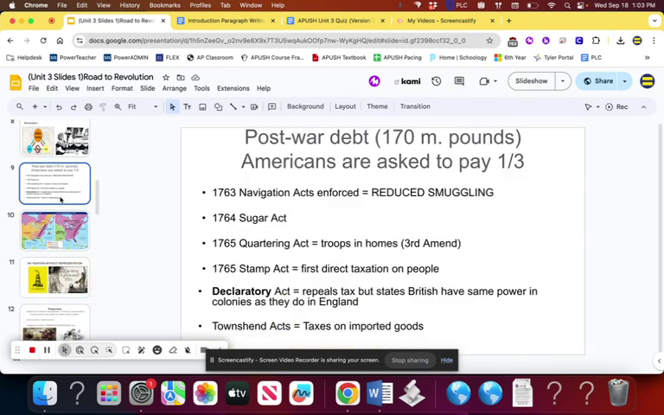Anyways, the British are in a whole bunch of debt following the French and Indian War, meaning they start levying taxes on the Americans, things like the Sugar Act and the Stamp Act and the Tea Act, as well as enforcing those navigation laws again. They also exude political control.